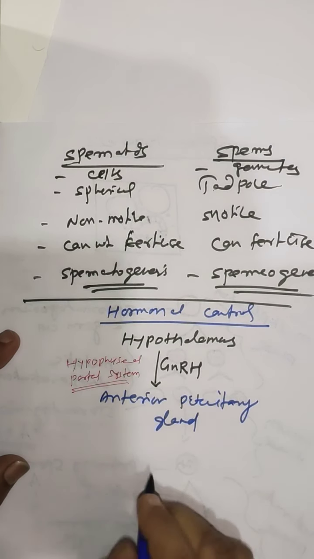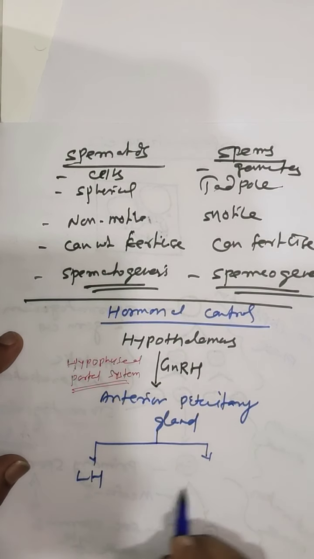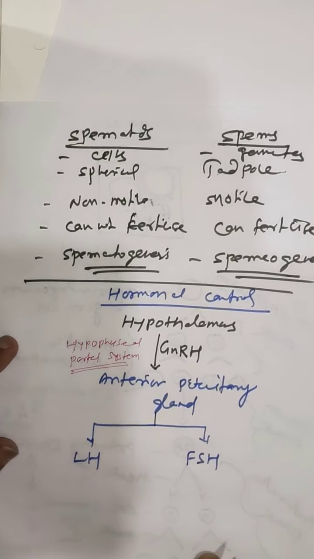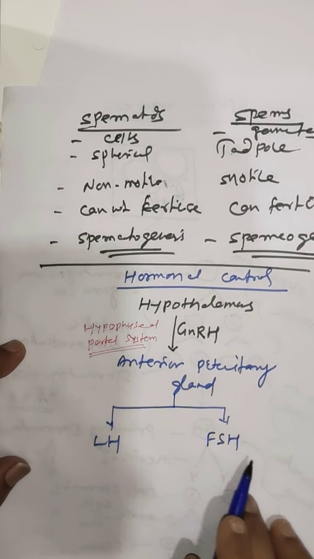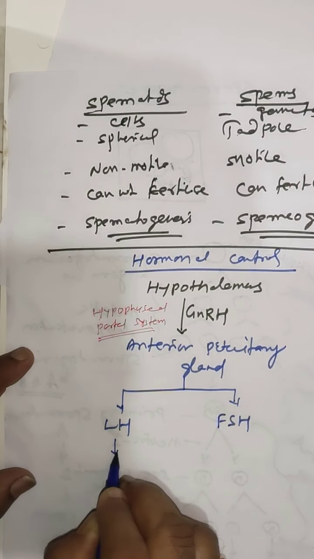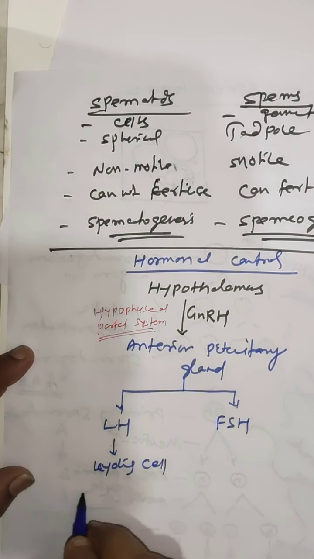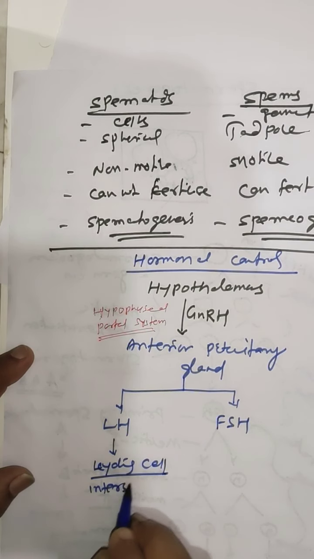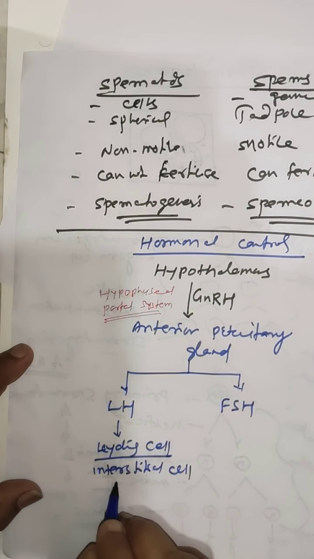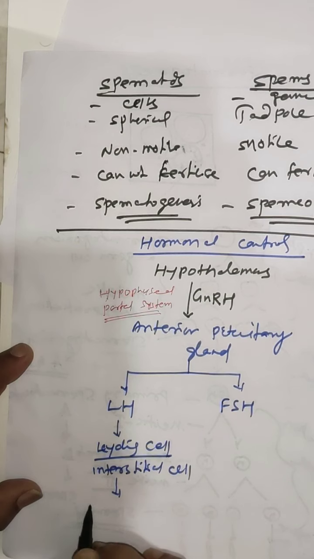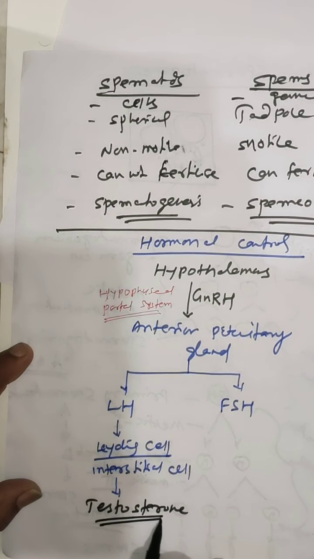Now the anterior pituitary produces 2 hormones: one is luteinizing hormone, the second is follicle stimulating hormone. The luteinizing hormone stimulates the Leydig cell or interstitial cell to produce testosterone hormone. Clear?